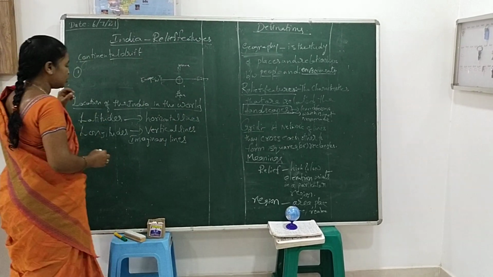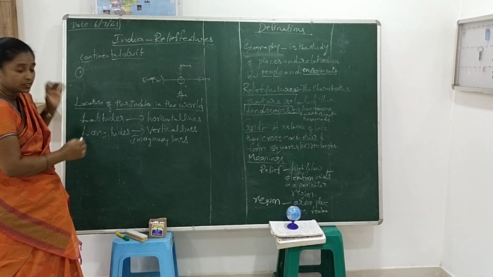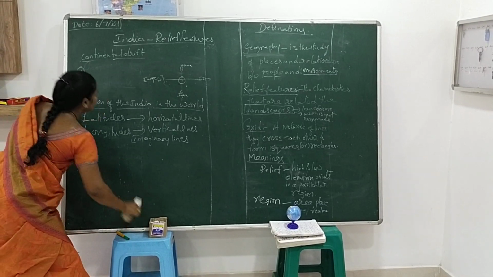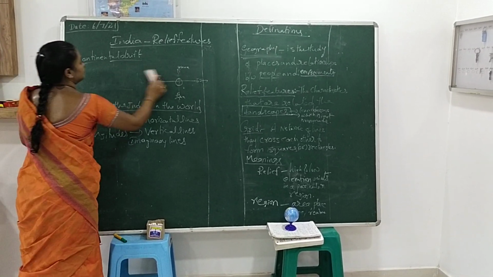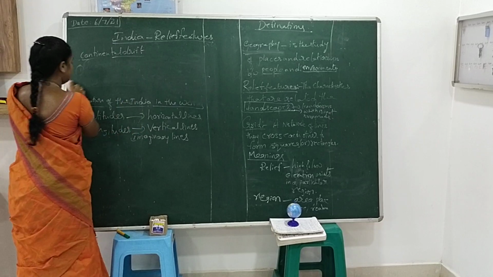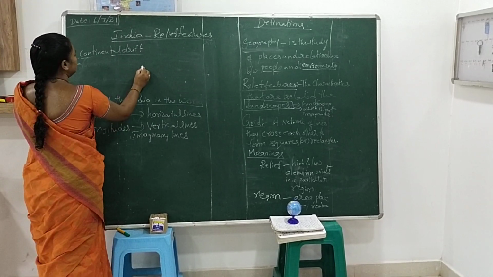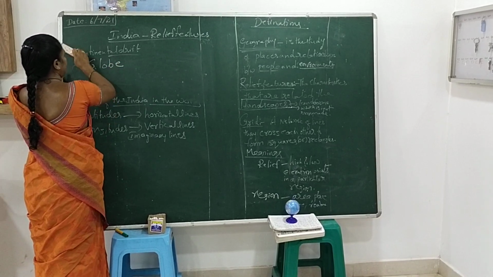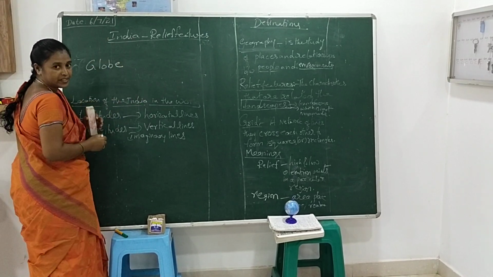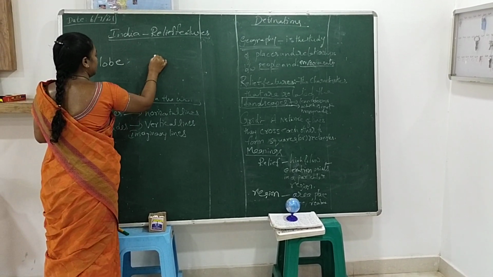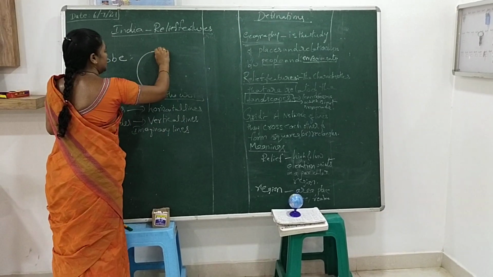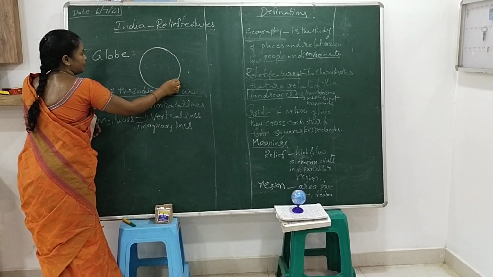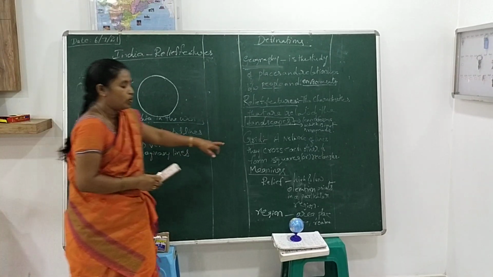I will show how to draw the latitudes and longitudes on the globe. So, this is the globe. You know, the globe is a spherical shape, my dear children.